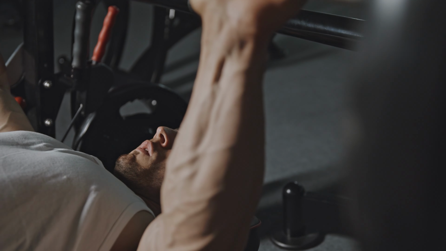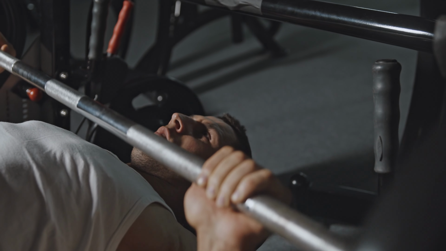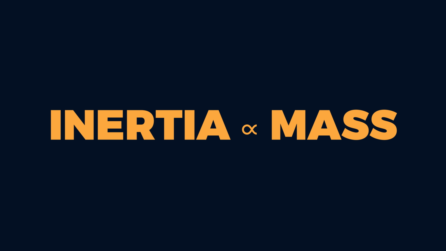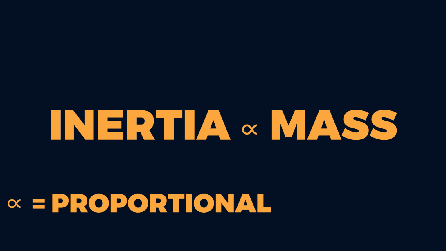Assume that the hours of sleep are the mass of an object. If you have more mass, it will be much more difficult to move an object than if you have less mass. That tells us that inertia is proportional to mass.